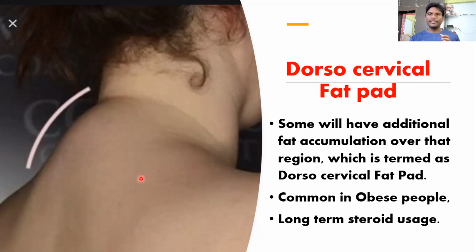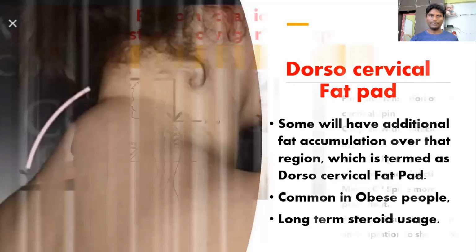In some patients, there will be an additional development of a fat pad over the hump. It could be either because of long-term usage of steroids or obesity, or some people will adaptively develop more fat over there just to compensate for their anterior shearing force in the cervicothoracic junction. But you won't see this phenomenon in all the humps, especially for people who are obese, who are in the middle age, who are having inflammatory tendency. Those people do develop such kind of fat deposits over the hump.